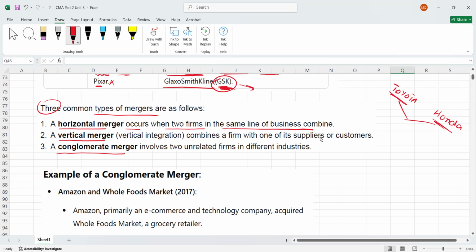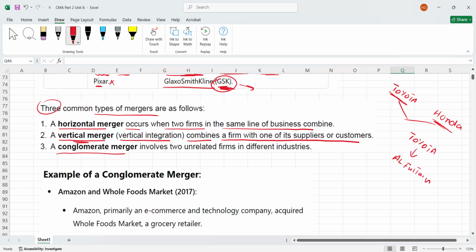Okay. Now we have vertical merger. Please remember, vertical merger is also called vertical integration. So what is vertical merger? Vertical merger combines a firm with one of its suppliers or customers. So you have to focus on the supply chain. For example, I'm just giving an example from the UAE market. Let's assume we have a Toyota company, and Toyota has a customer, for example, Al Futtaim.